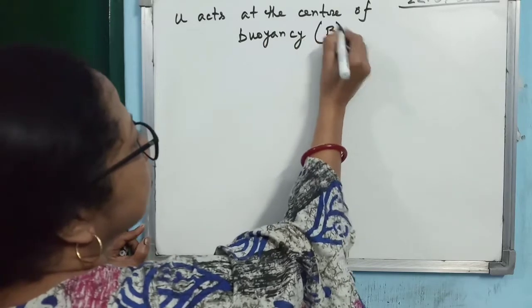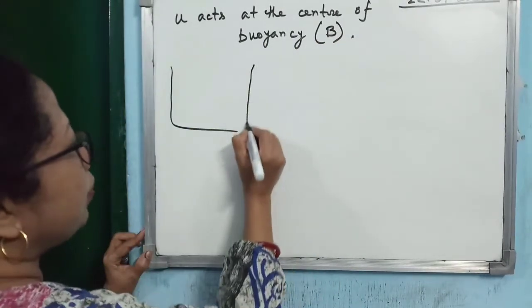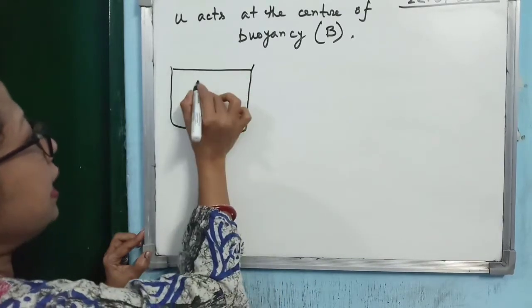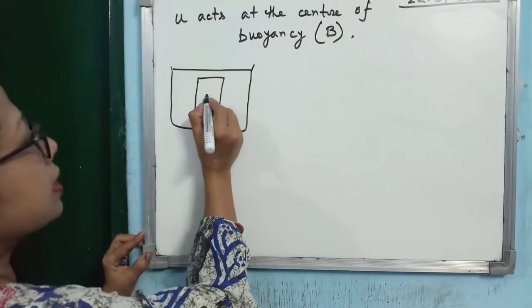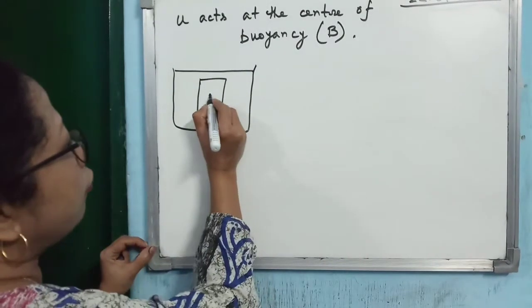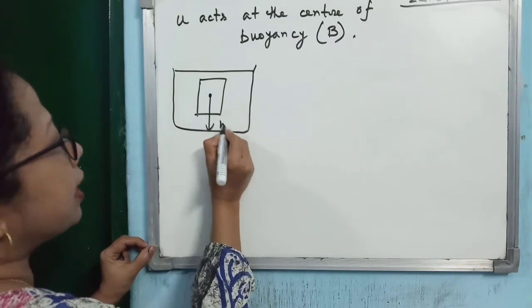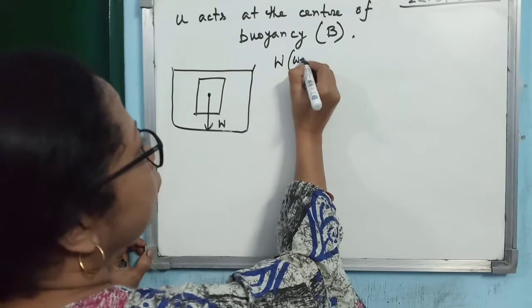B. Alright. Now, if you consider a body which is fully immersed within the liquid, in that case, what are the forces acting on the body? Weight of the body acting downward. Alright. Now, W means weight of the body.